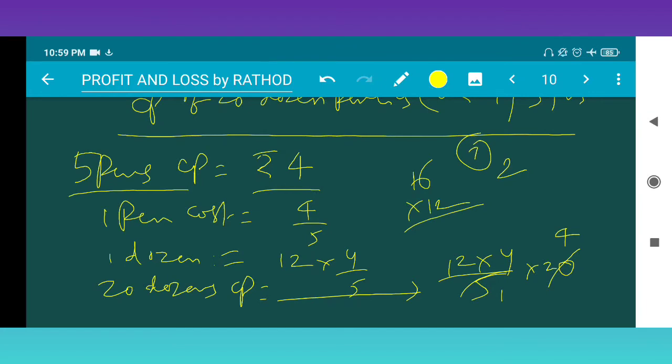Okay, 12 plus 7 is 19, 192. So here 20 dozen pencils cost is 192.